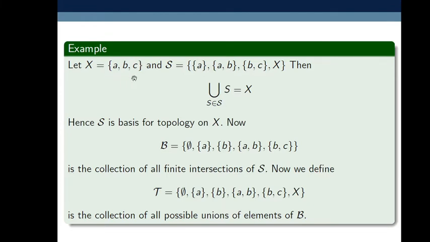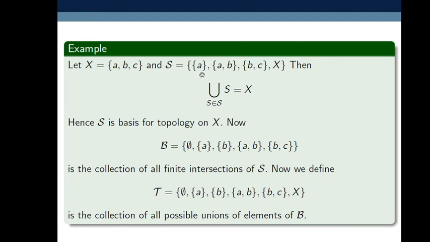Let X be the set {a, b, c} of 3 elements, and script S equals {a}, {a, b}, {b, c}, and X. If the elements in this script S generate X, meaning if we take the union of these elements and it equals X, then script S is a subbasis.